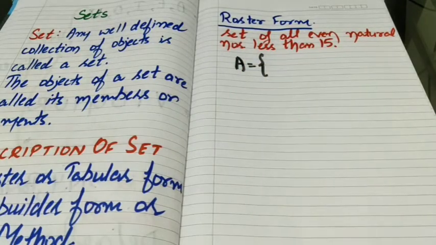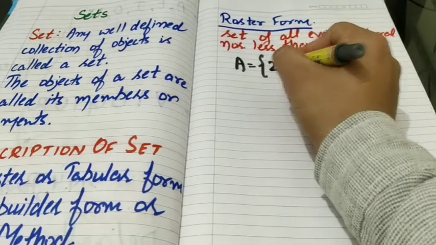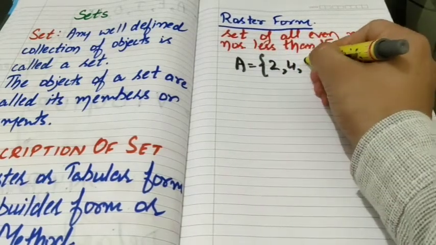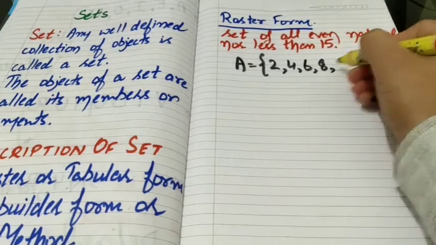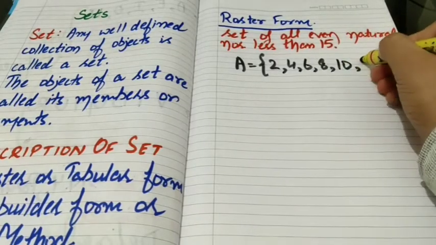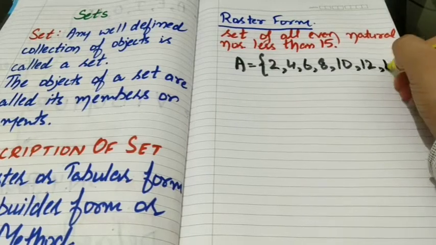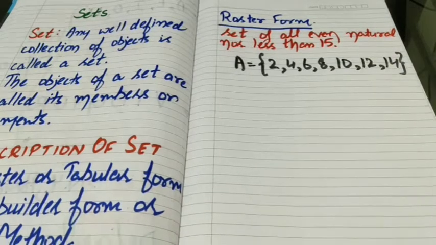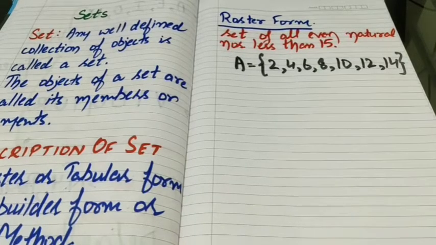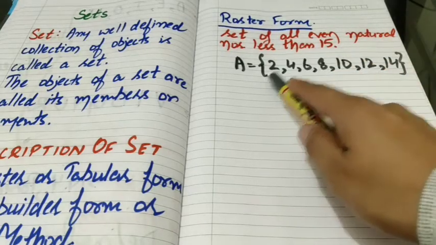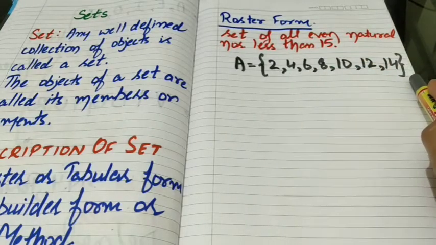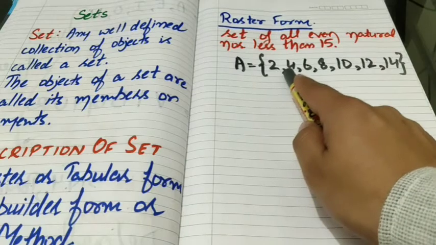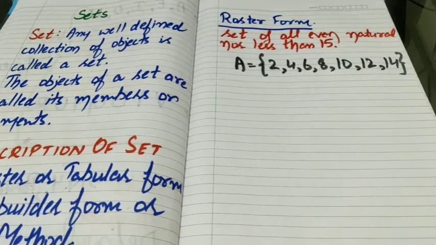We know that even natural numbers which are less than 15 are 2, 4, 6, 8, 10, 12 and 14, brackets close. As told in the definition, that in roster form we list all the members of set within the curly brackets and separate the elements by using commas. That is what we have done.